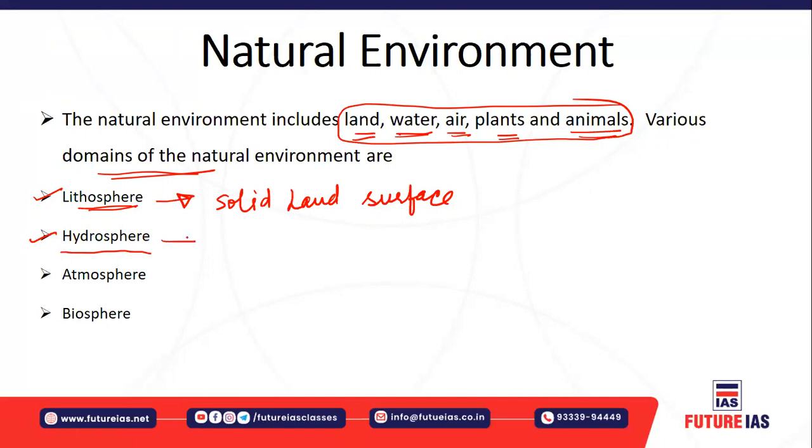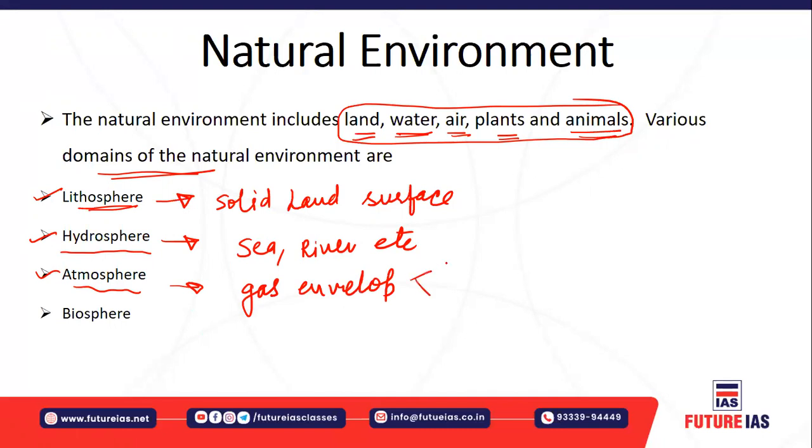Hydrosphere consists of water, since hydro means water. So all sorts of water like sea, river, etc. Atmosphere means the gaseous envelope. You have different types of gases like oxygen, nitrogen, methane, carbon dioxide, nitrous oxide, and argon in the atmosphere. Biosphere is basically those components where life exists.